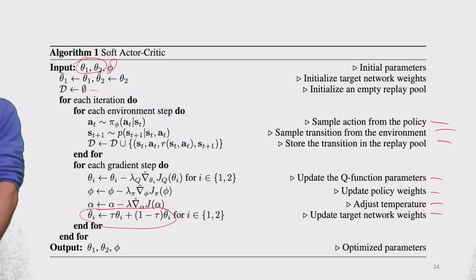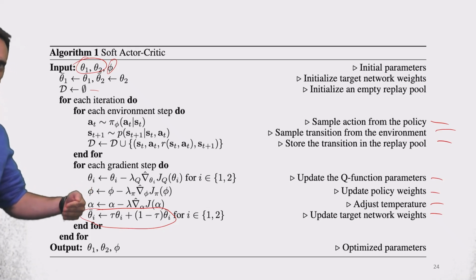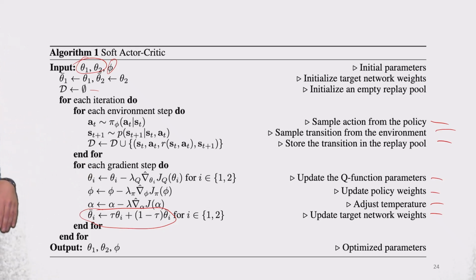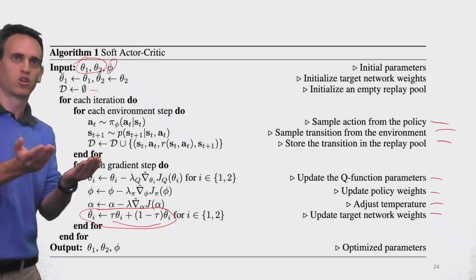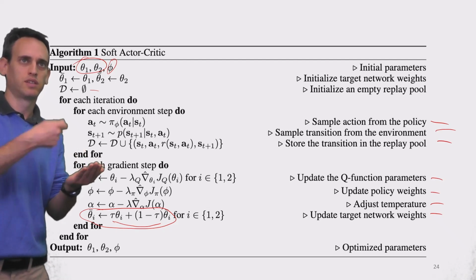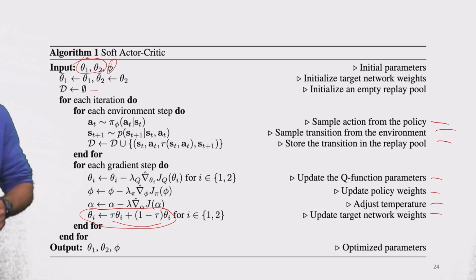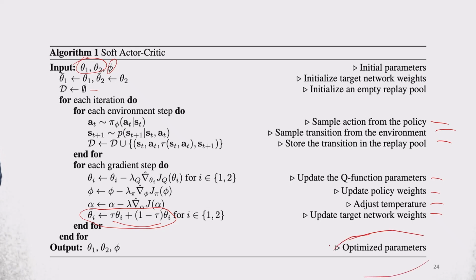We don't set the target network to be equal to the network that we're constantly updating every C steps, as we saw in the DQN algorithm, but we do it over time in an exponential decay manner, right? So we have some step size, and we gradually make the target network closer and closer to our target that is constantly being updated. Then, finally, after the training process, we return the optimized parameters.